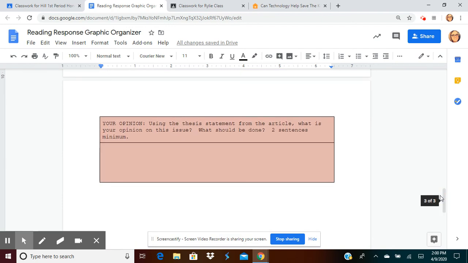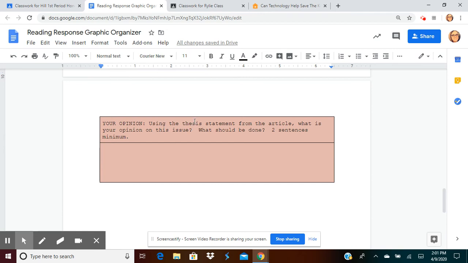All right, the next thing is your opinion. So if our topic was over dolphins and dolphin hunting, so dolphins are your number 4 animal, if our article was over dolphins and dolphin hunting, you would give your opinion about dolphin hunting using the thesis statement from the article.